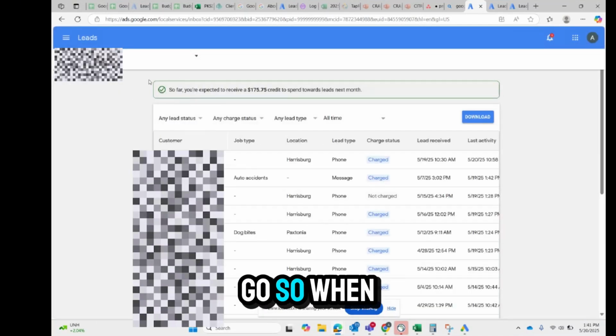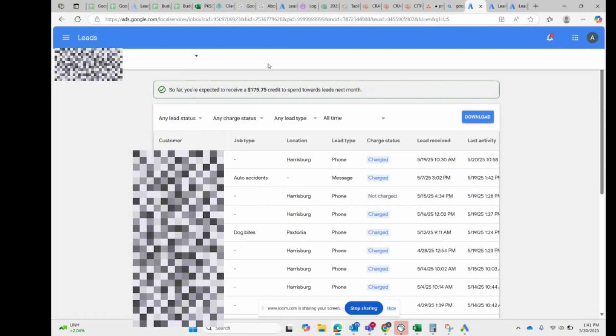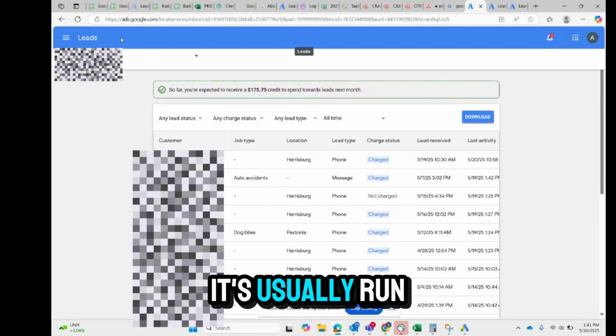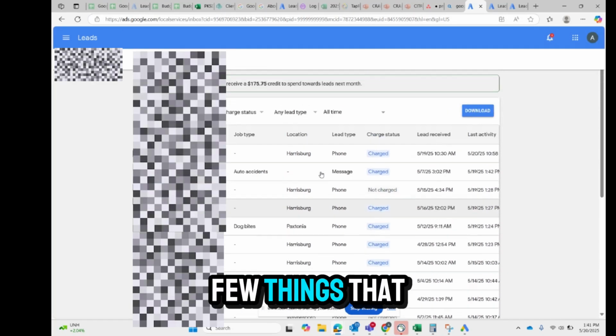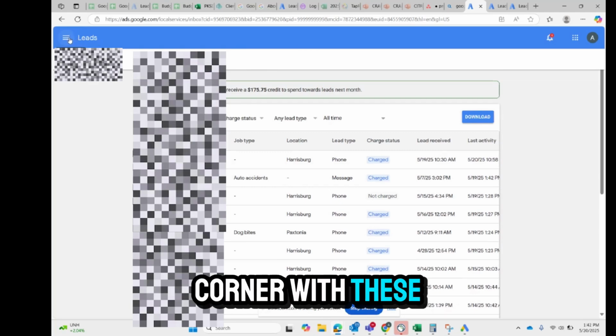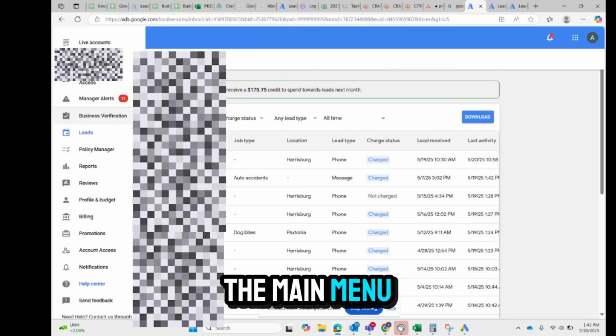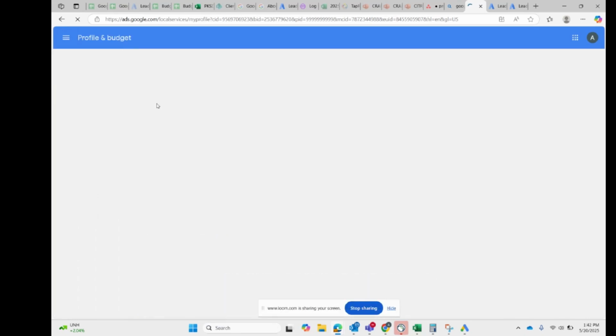Okay, there we go. So when we click into it, the first thing we're gonna see is leads. That's just how it's usually run. But I want to go over a few things that we look at. So go to this top left corner with these three lines, the main menu. The most important things we look at are leads, which we're already on, reports, and profile and budget. So we're gonna click into profile and budget.